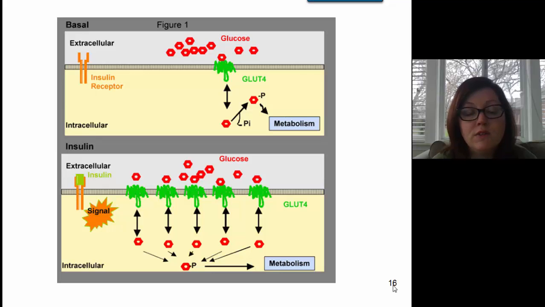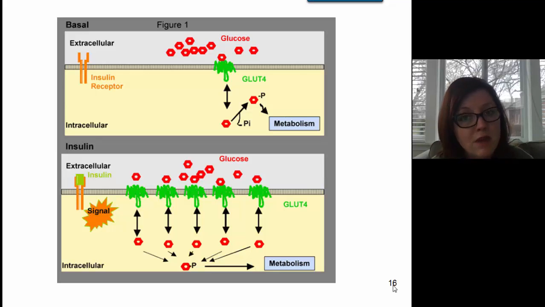So in the top panel, we see what the situation looks like when there is no insulin hormone present. In the bottom panel, we see the situation when insulin is present. We can see that the insulin hormone is now bound to the receptor, and once the insulin binds to the receptor, it activates a second messenger system inside the cell. This leads to a series of changes, and ultimately, the functional change in the cell was to increase the number of glucose transporters in the cell membrane, causing the cell to transport more glucose into the cell.